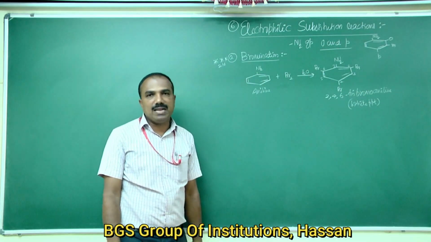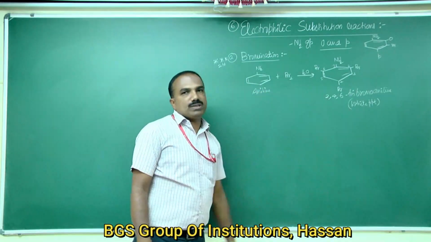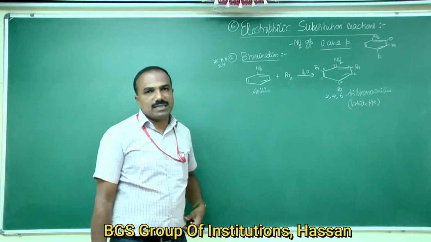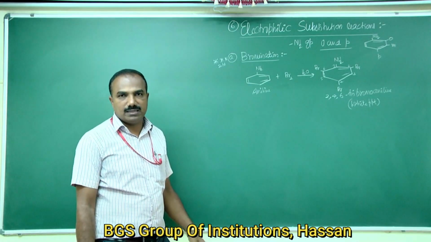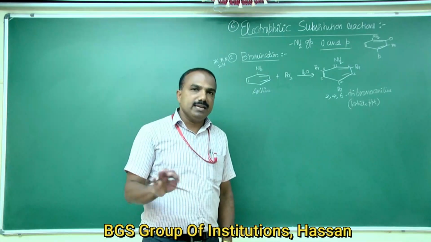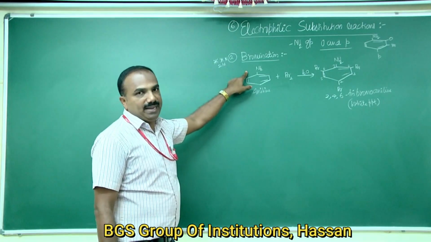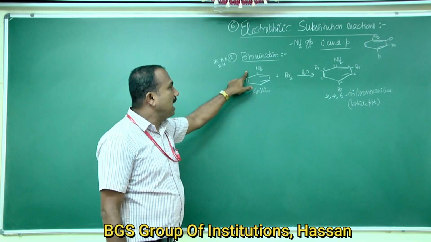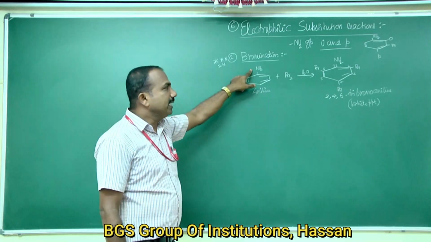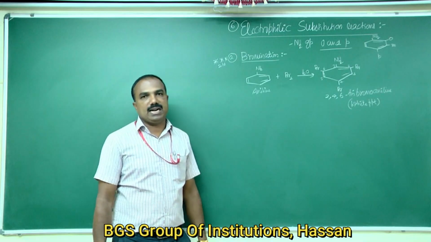The product formed should be ortho and para, but aniline reacts with bromine water to form 2,4,6-tribromoaniline. And moreover, aniline is a resonance hybrid of the following 5 structures, which I have already explained in the previous class. And because of the high reactivity of aromatic amines and also the presence of the activating NH2 group, aniline first reacts with acetic anhydride